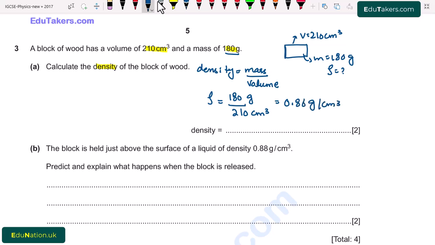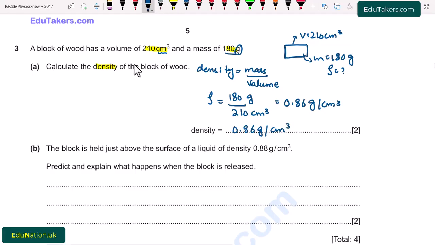We have to be careful about the units because mass is measured here in gram and volume in cubic centimeter, so we use gram per cubic centimeter for the density. So density is equal to 0.86 gram per cubic centimeter.